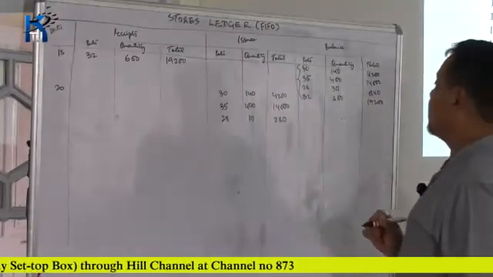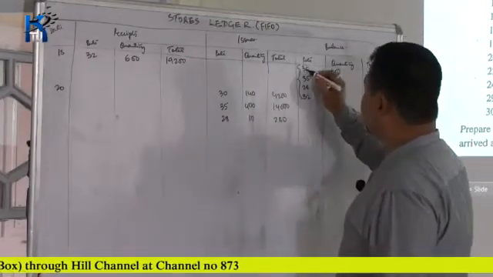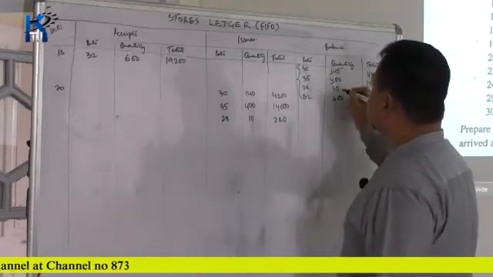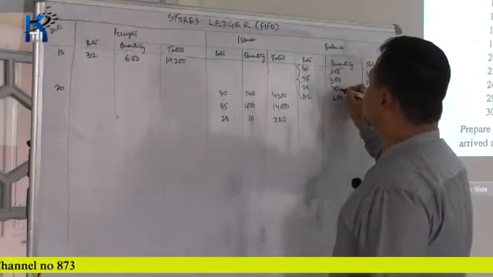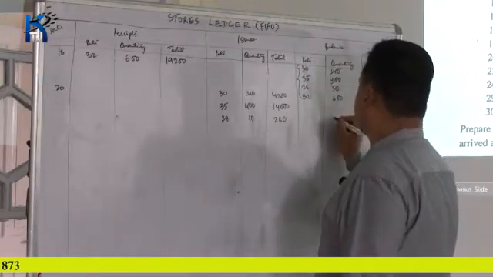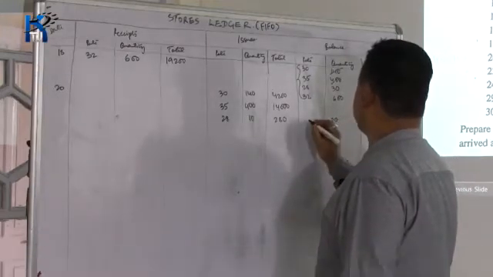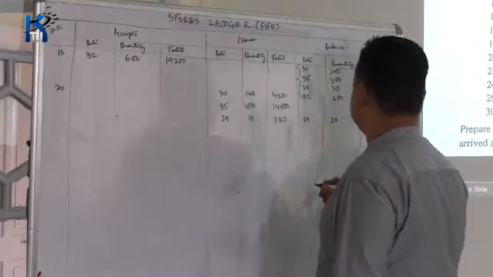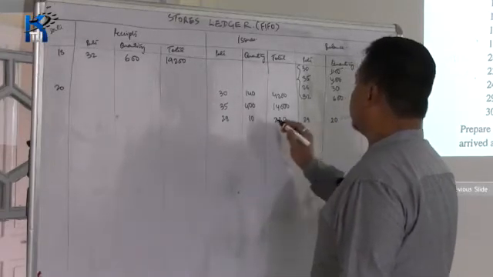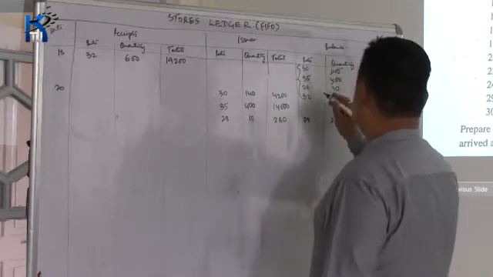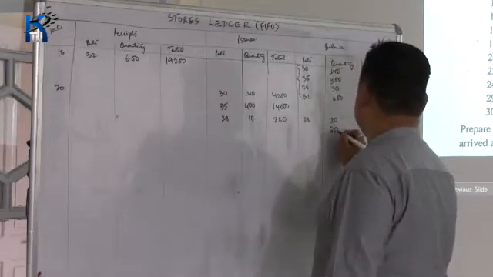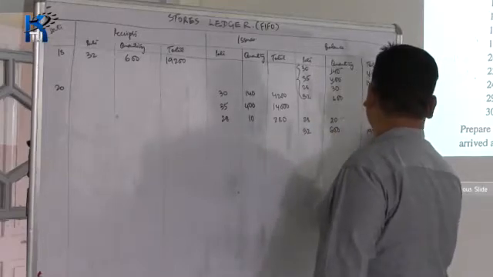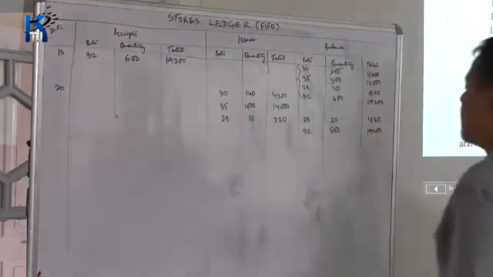Now what the balance remains is, we have issued all the 400 units, we have issued 10 units from this 30 kg. So the remaining is 20 kg of 28 rupees, 480, and next 600 kg of 32 rupees, amounting to 19,200 rupees.